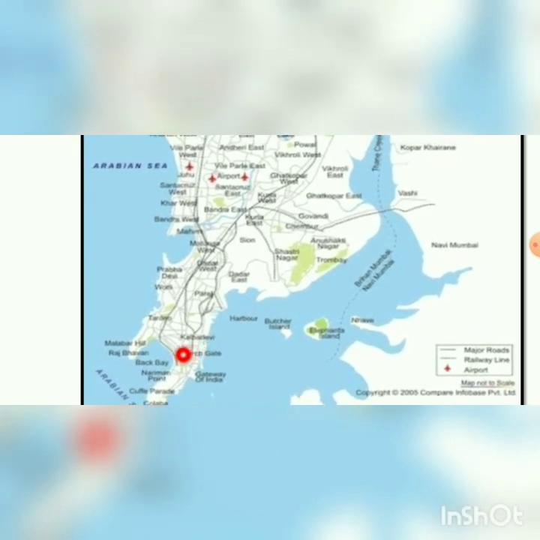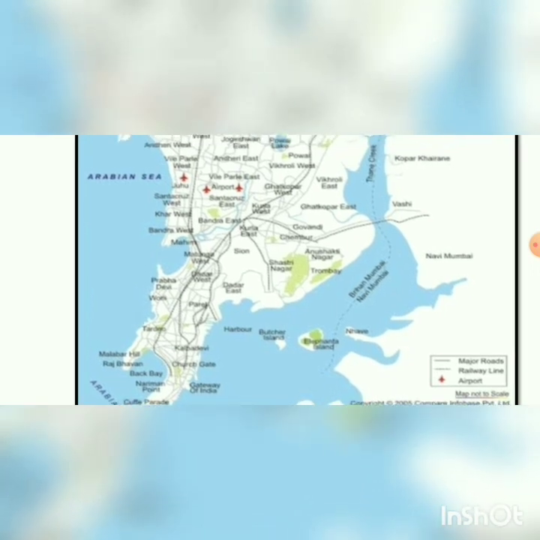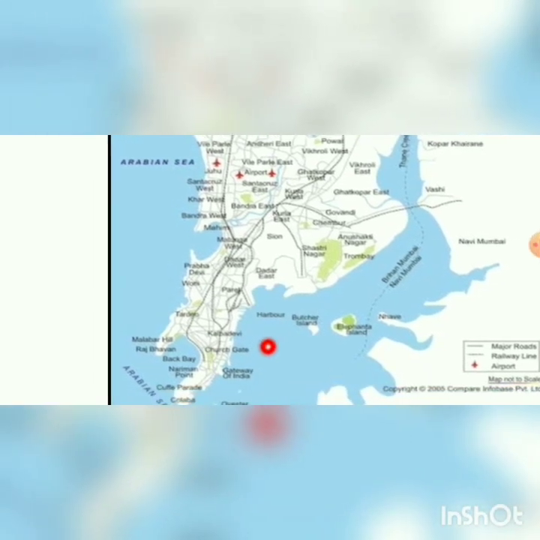Cuffe Parade, Nariman Point, Gateway of India. Here you can see Gateway of India. Then here you have the Malabar Hill. All these are lying on the coast near the Arabian Sea. Now as you go further, you have Worli, Prabhadevi. Here you have Dadar. Now, as we go further, we have Dadar East, Dadar West, Matunga. All these stations I think you all know.